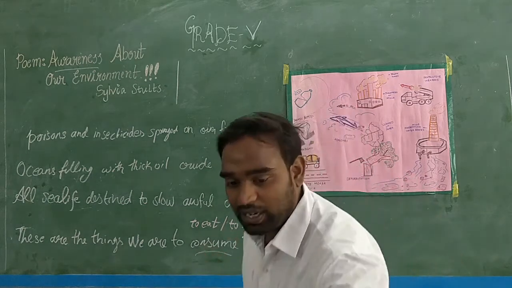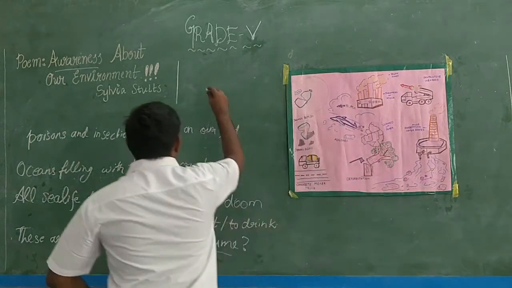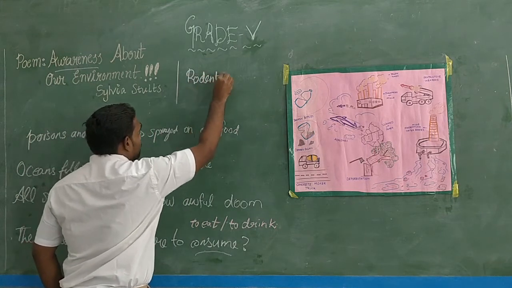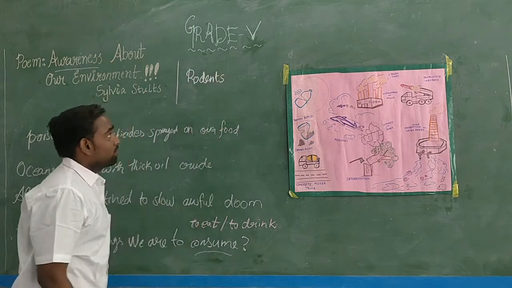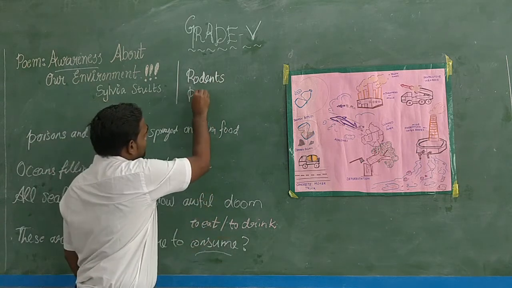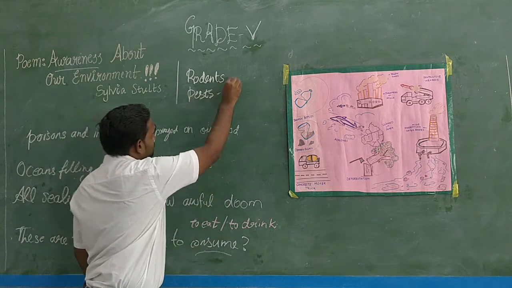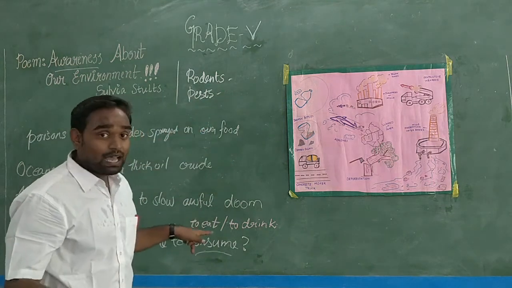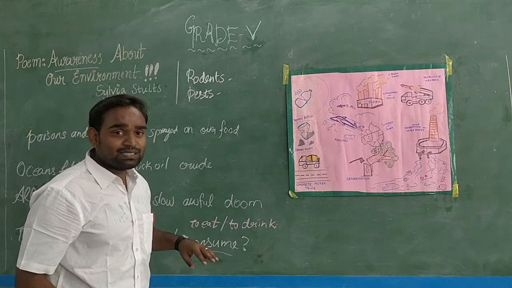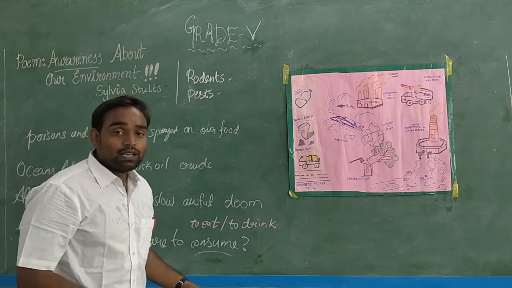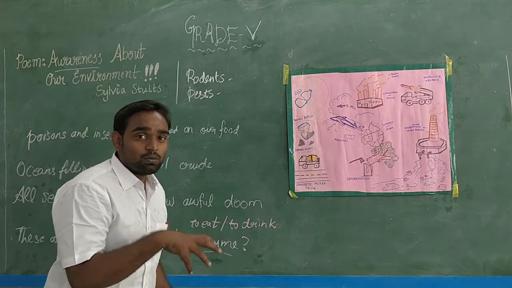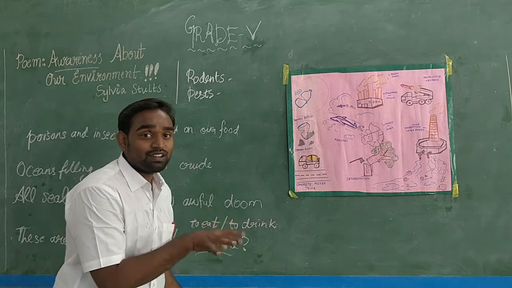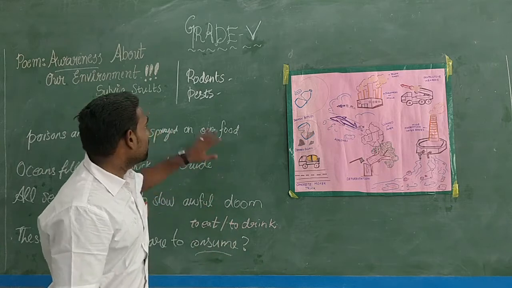What is meant by rodents? Rodents, pests. These 2 words are new to you, I guess. Rodents means that you might see some big rats and small rats eating away big vegetables in the field. Those are called rodents.